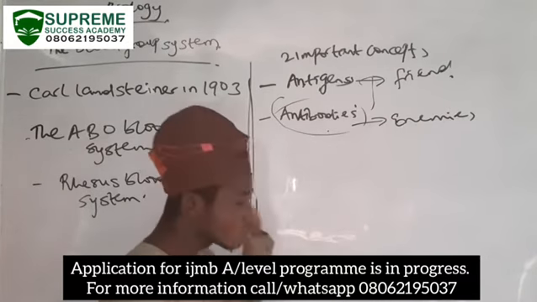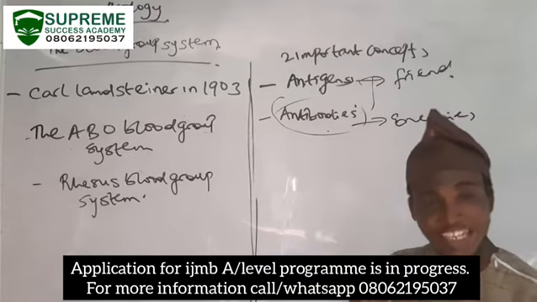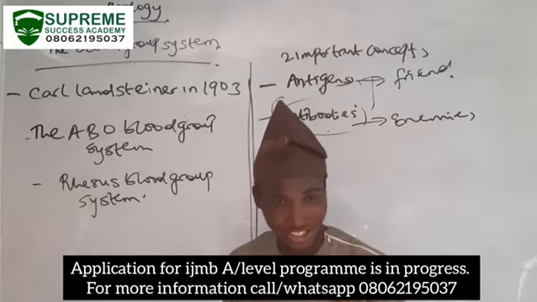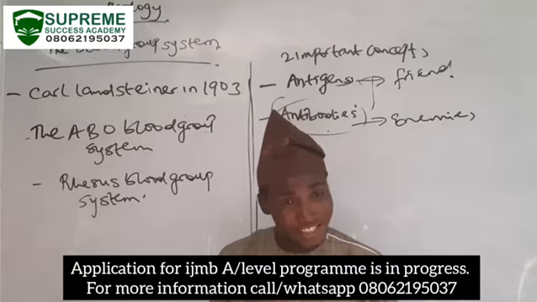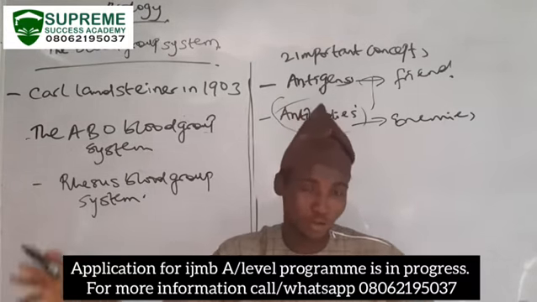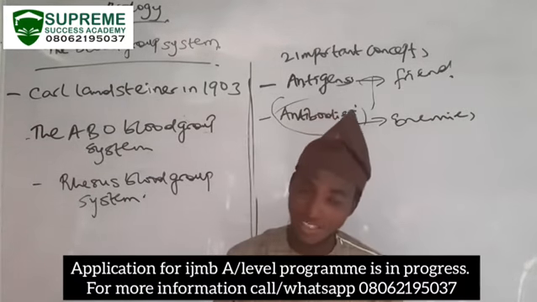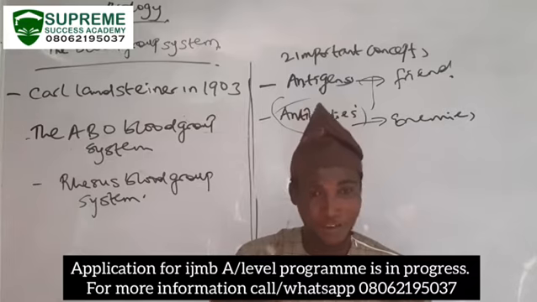For you to understand the ABO blood group system, you must understand the difference between antigens and antibodies. Both are present on your red blood cell. The antigens are like a friend.